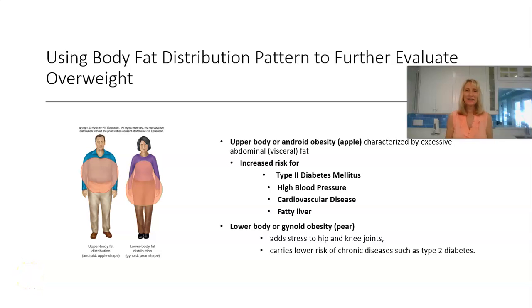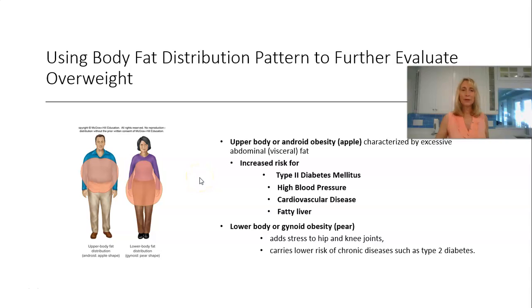All right, we're here at the last few slides in this section on how to assess weight for health. And we're going to talk about using fat distribution to further evaluate being overweight. So if you're someone that is overweight, where you carry your fat can make a difference. If you are someone that carries your fat in your upper body or centrally, this is called android obesity, or it's often referred to as being apple-shaped.